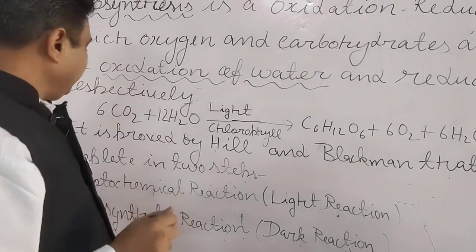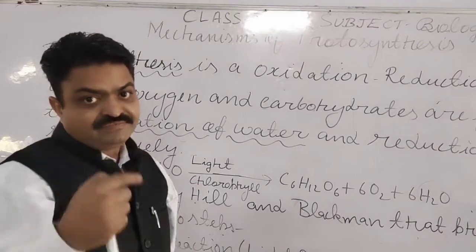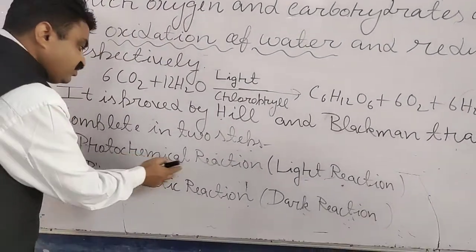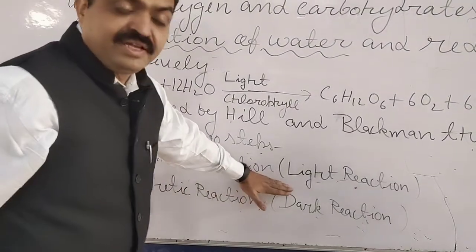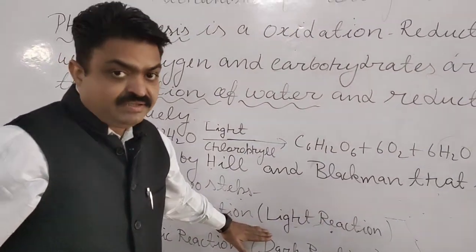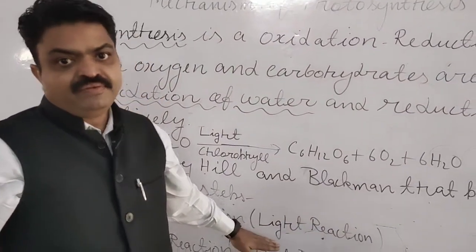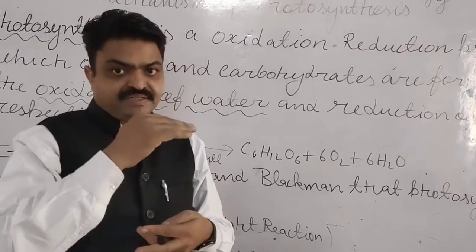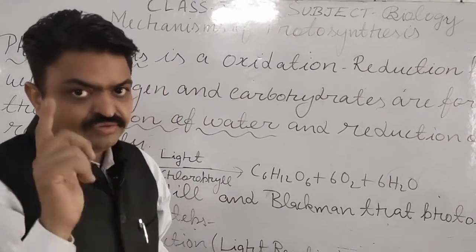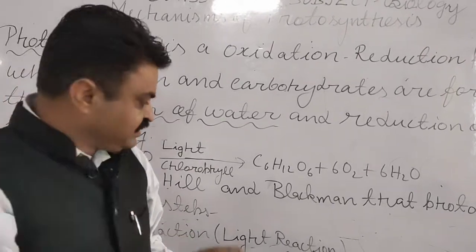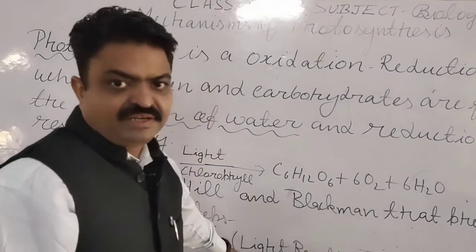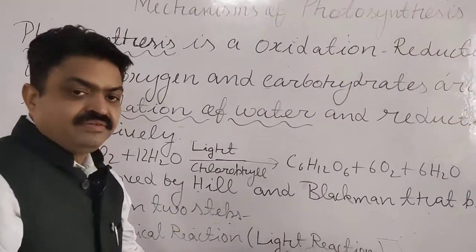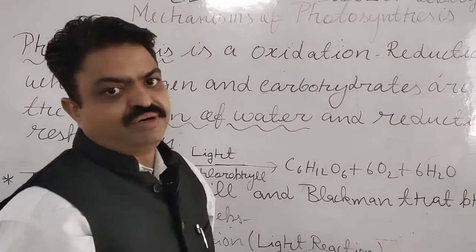Now, students, we will discuss the site where this reaction takes place. This photochemical reaction takes place inside the grana. Grana means the parallel thylakoids, parallel vesicles found in the stroma, and inside the grana the light reaction takes place, and the dark reaction takes place inside the stroma.